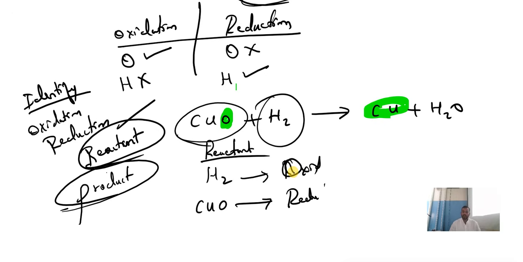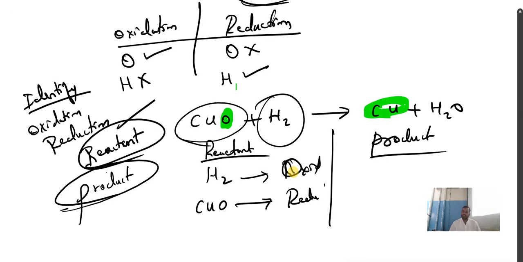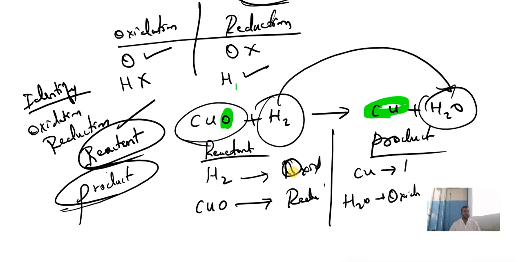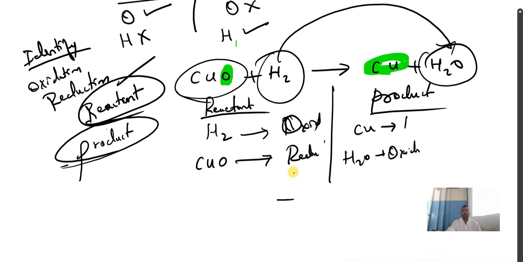If they say product side, identify the oxidation and reduction. Which is oxidized? H2O. H2O is oxidized. H2 got oxygen, no? So H2O is oxidized. And the one from which oxygen was removed, Cu, that is reduced. So which is reduced? Cu is reduced in the product side.